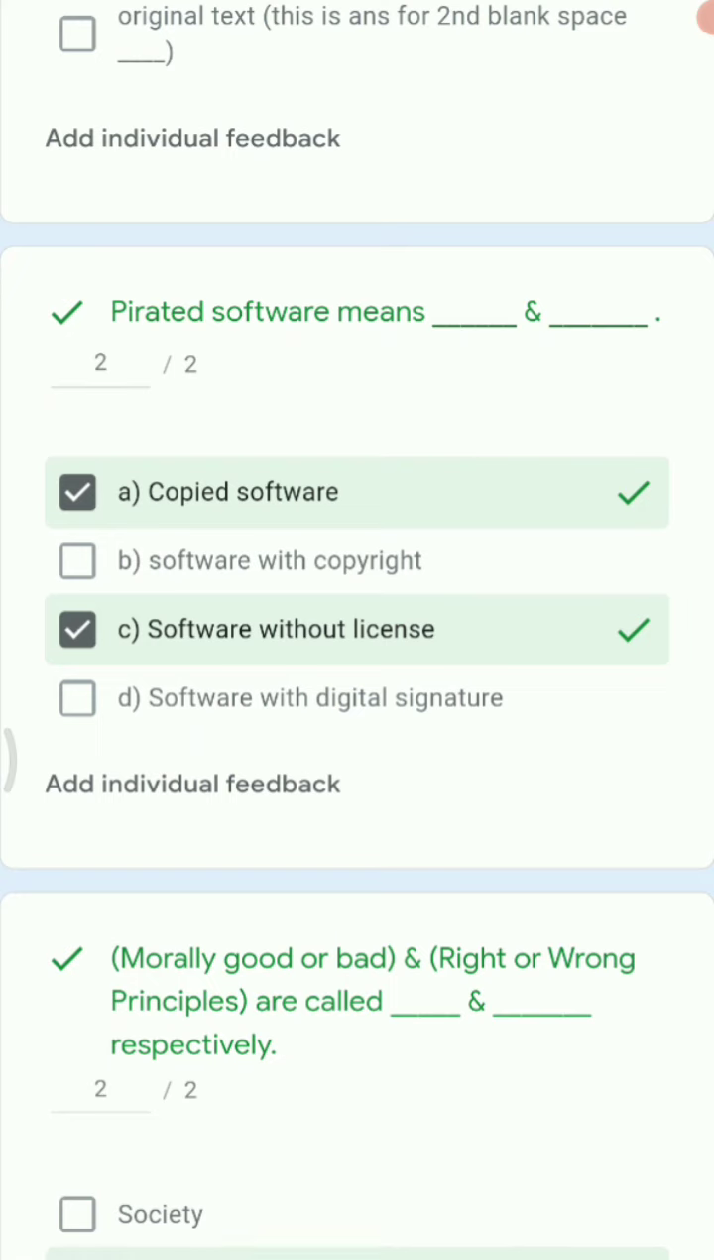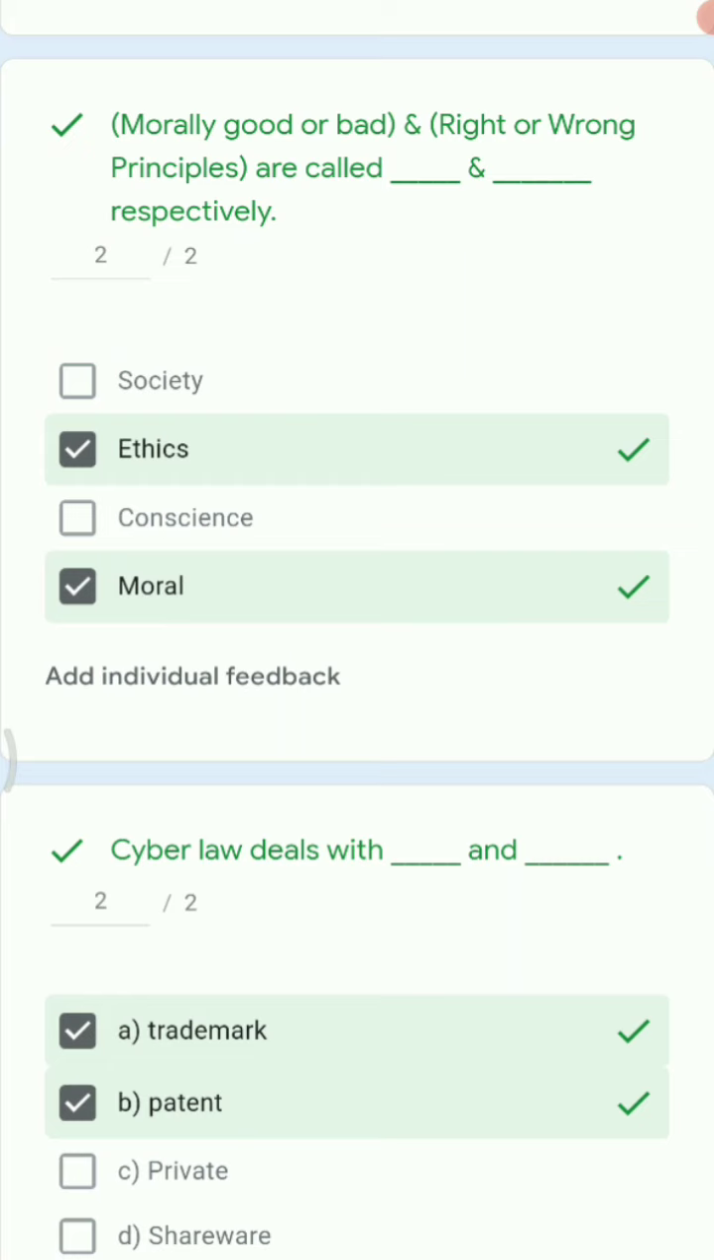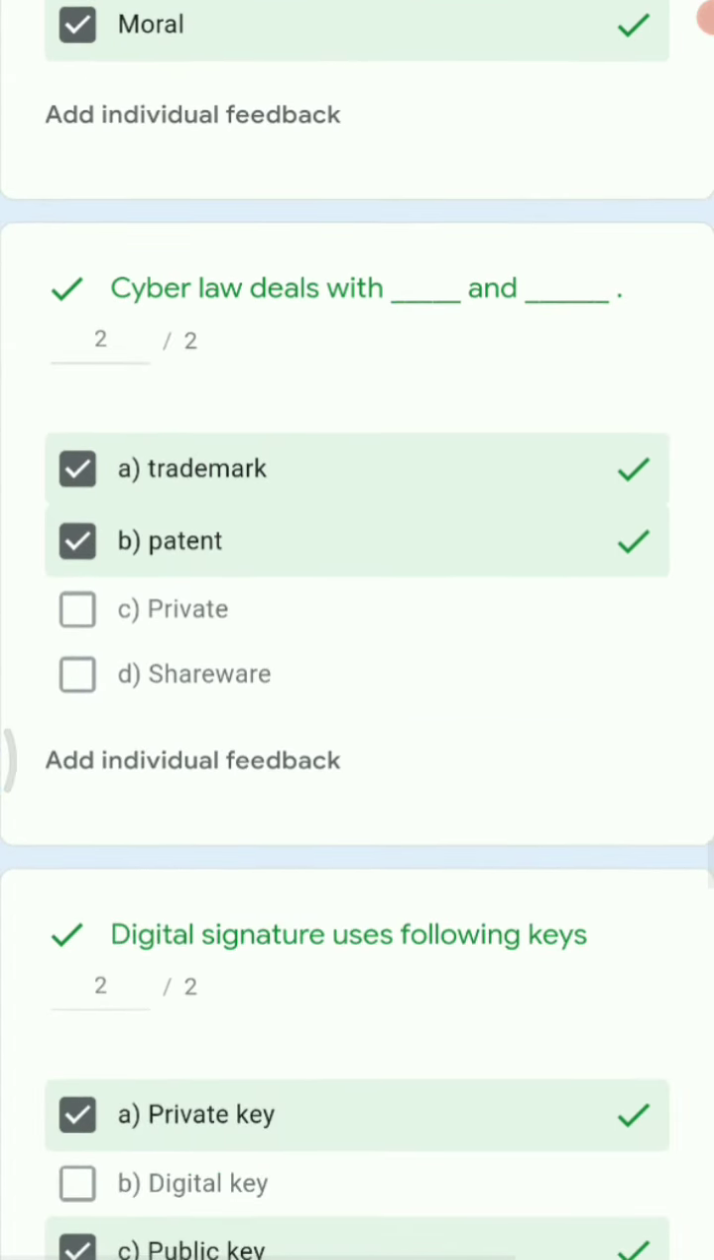Next we have, pirated software means dash and dash. So pirated software means copied software or the software which is without any license. Next, morally good or bad and right or wrong principles are called as dash and dash. So these are nothing but ethics and morals. Next, cyber law deals with dash and dash. So the answer here is cyber law deals with patents, copyrights, and trademarks.